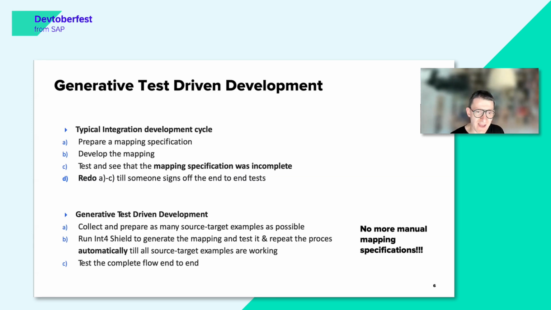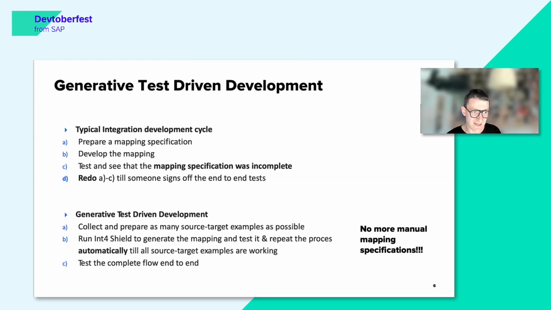So there are basically two main differences between the typical integration development cycle and generative test-driven development. The first one is that we don't need to prepare the mapping specification, right? We would just be using source and target messages, so historical messages or maybe made-up messages, but real examples.